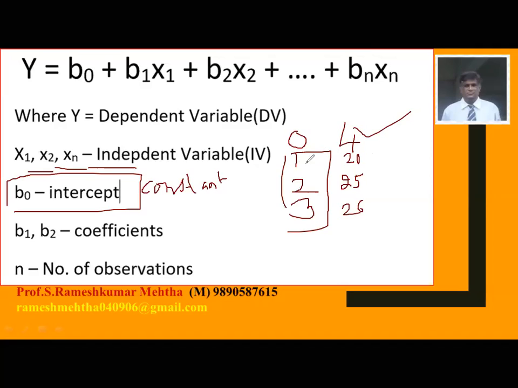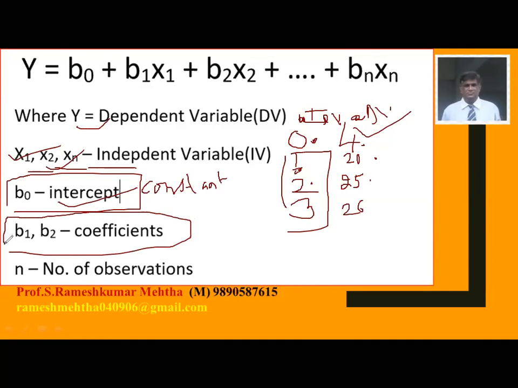This is the independent variable, and this is the dependent variable. You worked 1 hour, you got 20 marks; you studied 2 hours, you will get 25 marks. Despite the fact that you have not studied for an hour or a minute, still you are getting 4 marks because you guessed. So this is called the constant. Now you have the constant, and you will go and understand B1, B2, B3.